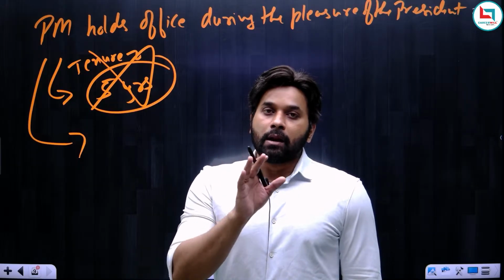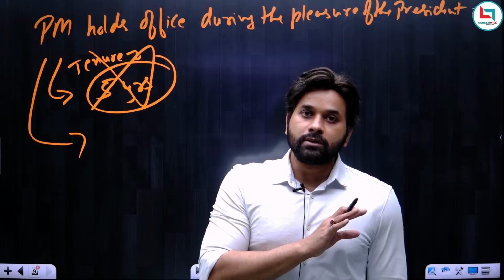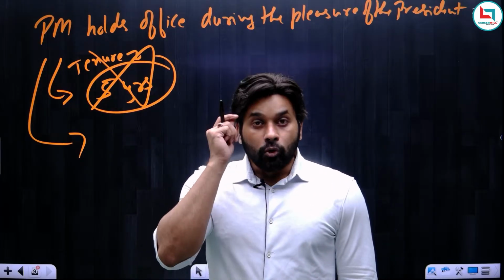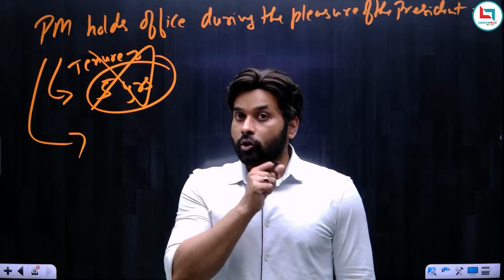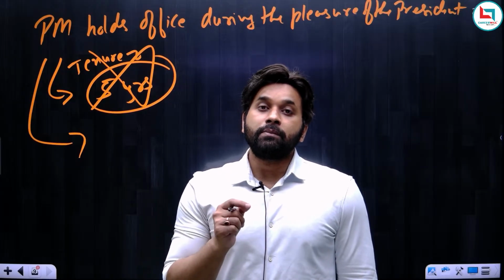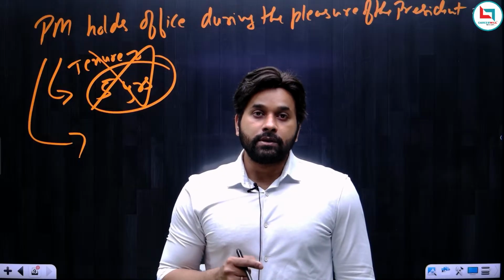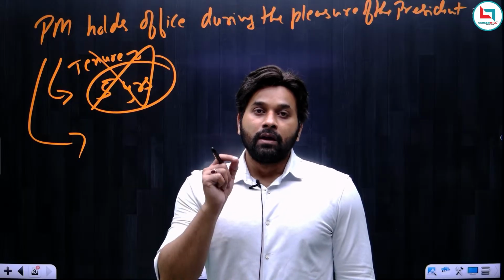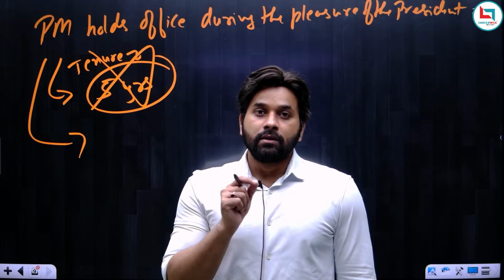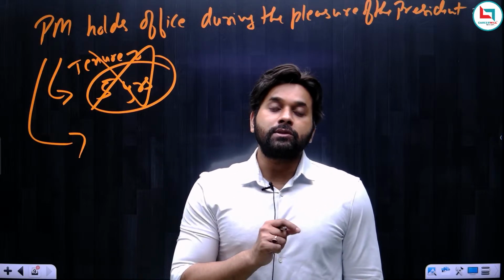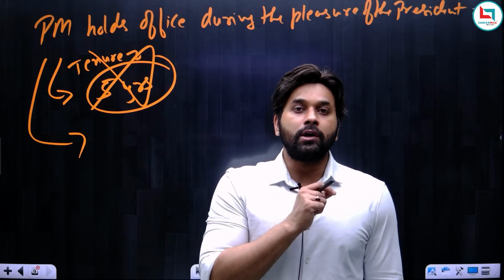The president can appoint only that person as the prime minister who has the majority in the Lok Sabha. So long as that person has the majority in the Lok Sabha, he remains the prime minister. So what is the actual tenure of prime minister? The answer is simple. You became the prime minister because you had the majority in the Lok Sabha, and you will remain the prime minister so long as you have the majority in the Lok Sabha.